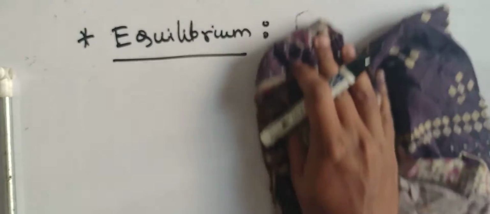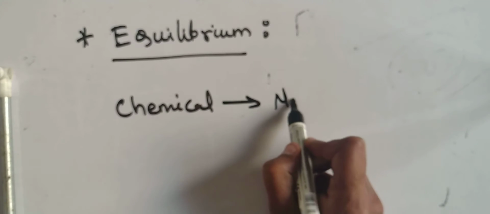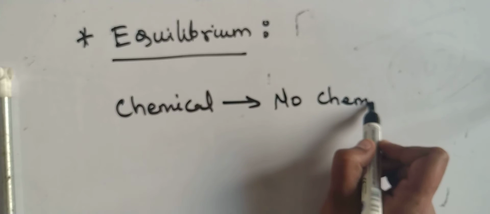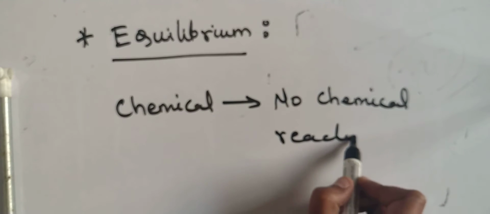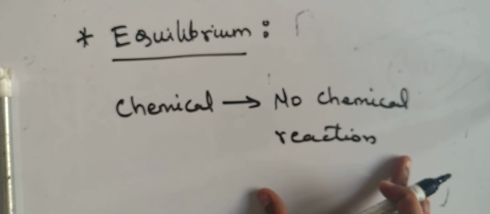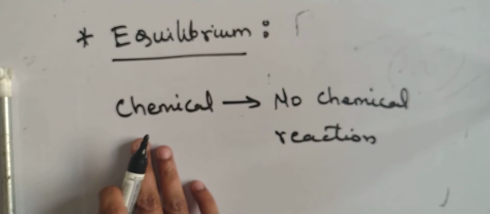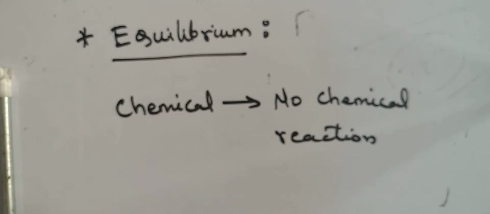Now going towards chemical equilibrium. What do you mean by chemical equilibrium? The body is said to be in chemical equilibrium only and only when there are no chemical reactions going on inside the body. If there is no chemical reaction going on within the body, then we can say that the body is said to be in chemical equilibrium with the surrounding.